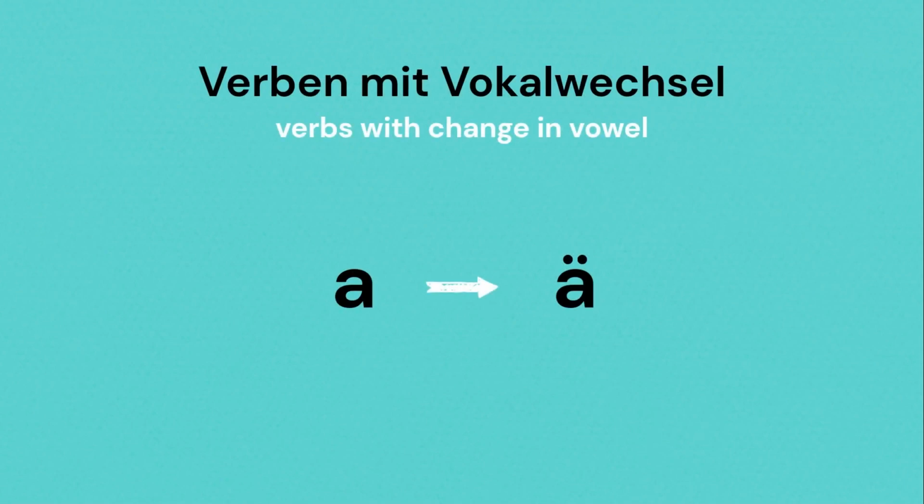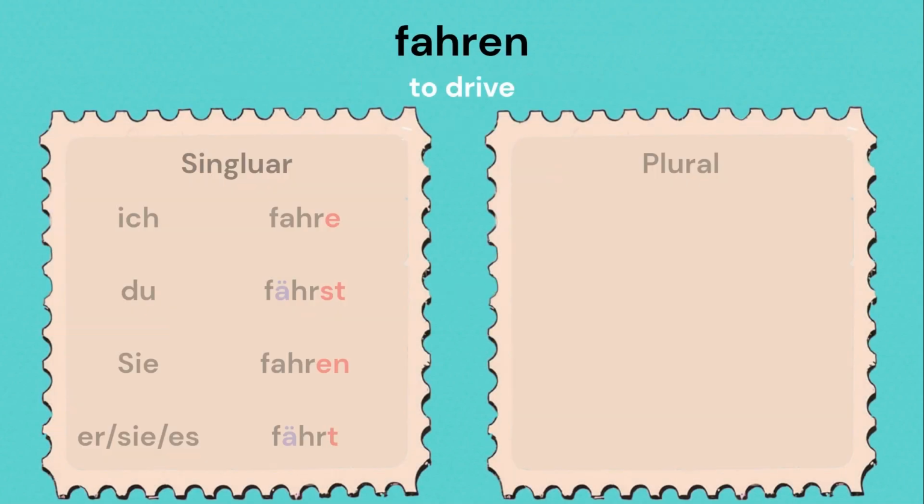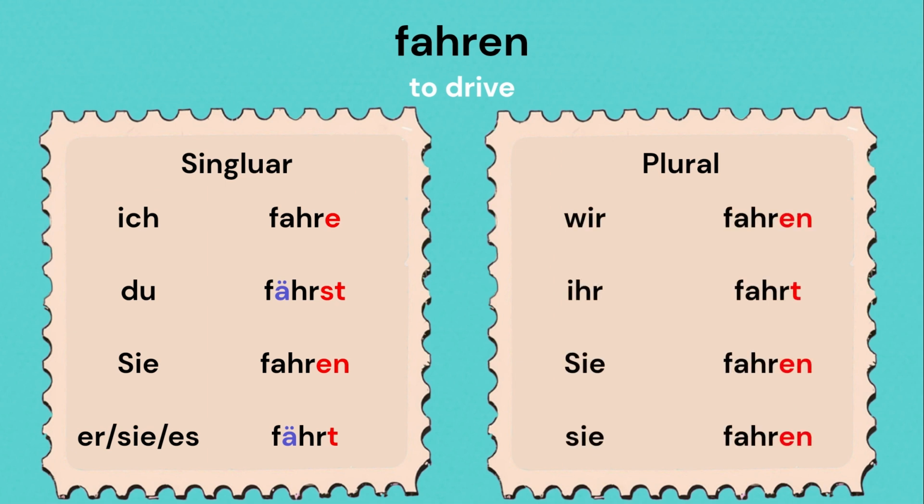Verben mit Vokalwechsel A in Ä. The first verb is fahren. Ich fahre, du fährst, sie fahren, er, sie, es fährt, wir fahren, ihr fahrt, sie fahren.